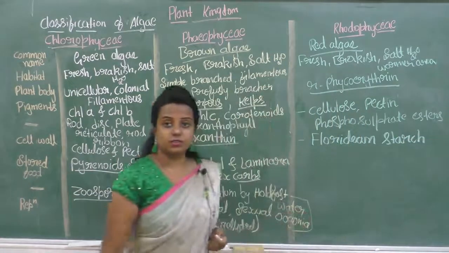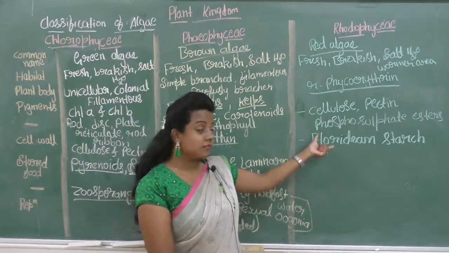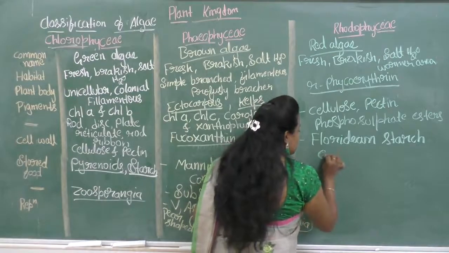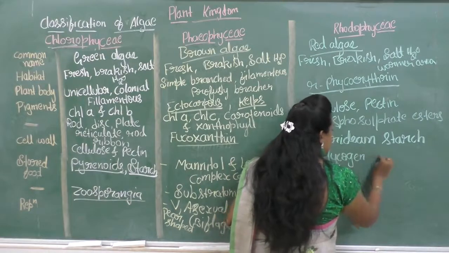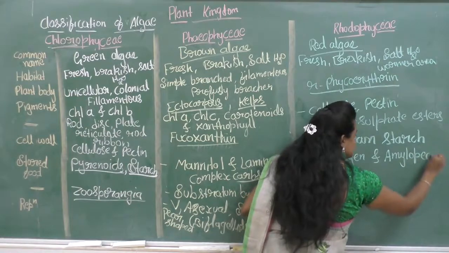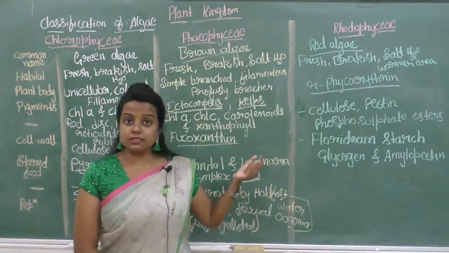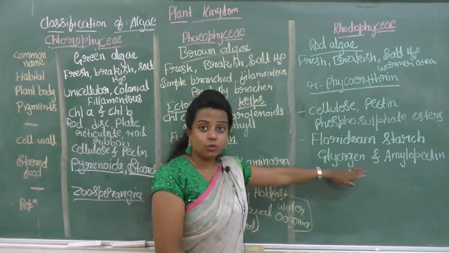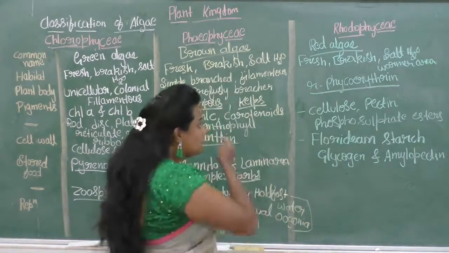Floridian starch is stored in the form of Floridian starch, whose structure will look like the structure of glycogen and amylopectin. Okay, so the structure of Floridian starch looks like the structure of glycogen and amylopectin. Okay, next.